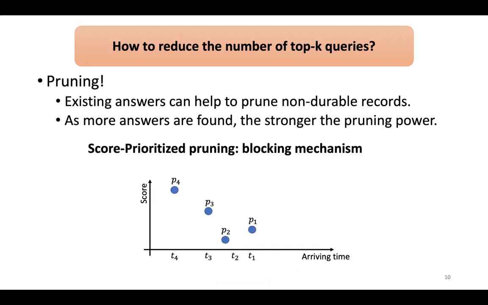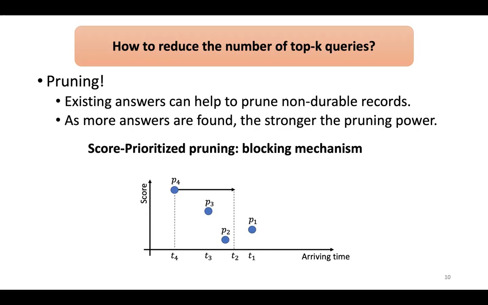Another type of pruning is score prioritized pruning. In this case, we sequentially process the records by their score in descending order. By doing this, it automatically enables the blocking mechanism for pruning. Intuitively, those high score records themselves can be viewed as landmarks, and they block nearby records from being in the top K.